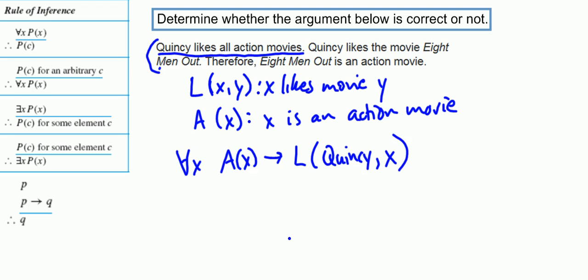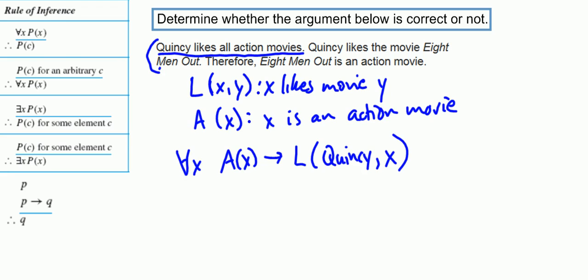Now make sure you notice here, you always have to be careful with predicates that have two arguments, that the x over here is actually a movie, right? It makes sense for A of x to apply to x being a movie, and also over here x being a movie. We couldn't have x represent the person because it couldn't be a movie over here and a person over here. So we have to be careful that we set this up right. This now says that for every movie x, if x is an action movie, then Quincy likes it. That's what we really wanted to capture.